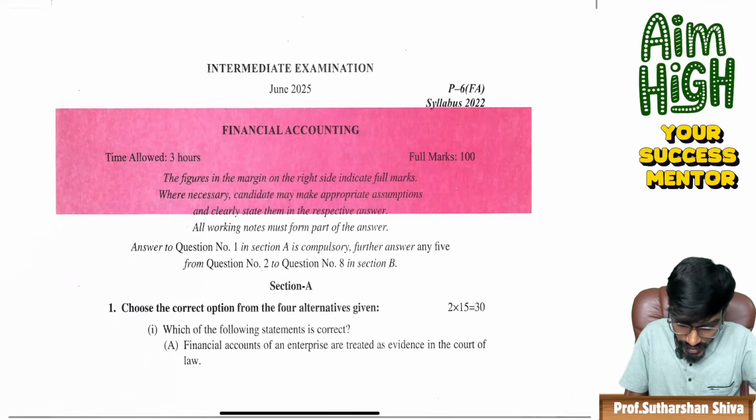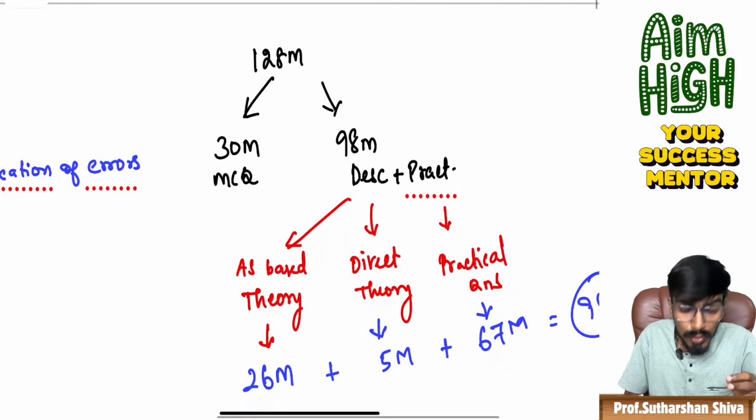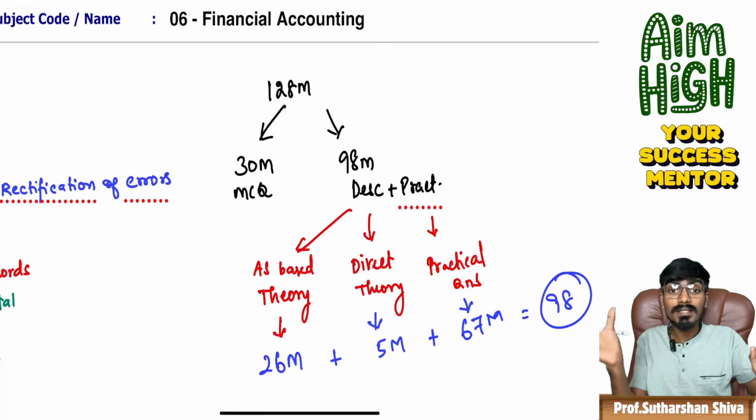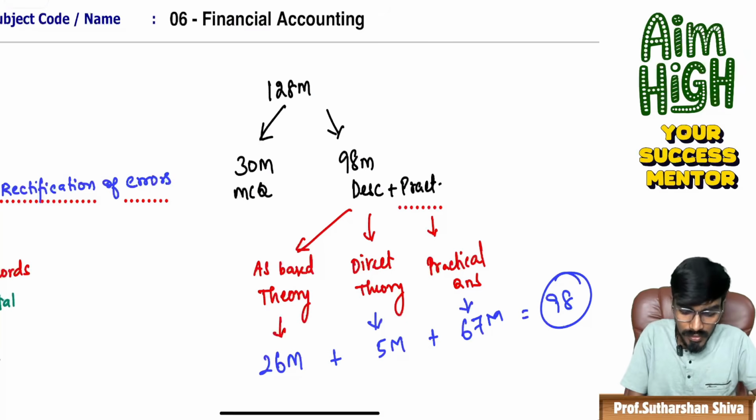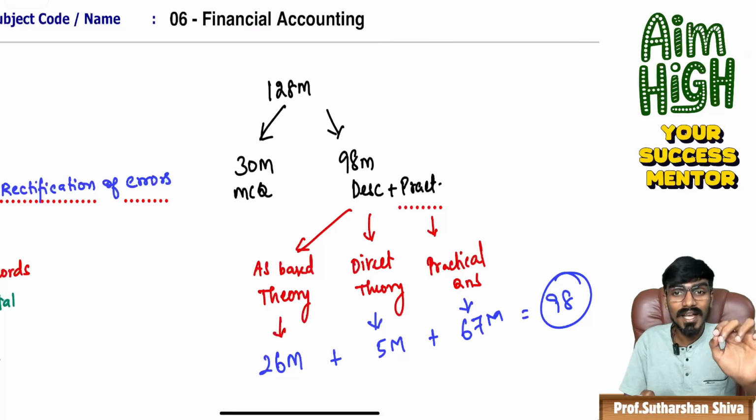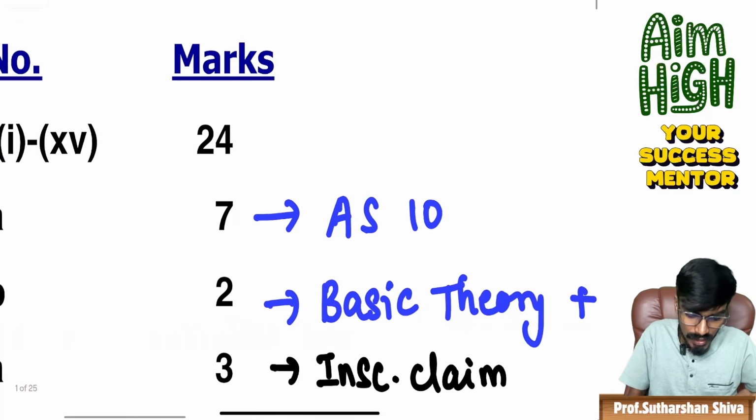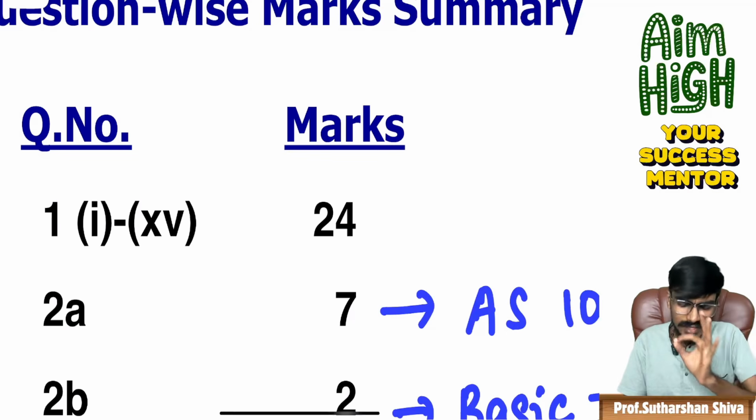On the MCQ, you know very well how the June 25 paper went: 30 marks of MCQ, and 98 marks of descriptive plus practical. The shocking truth, wait, I'll come to that. Of the 30 marks of MCQ, the student scored 24 marks. She lost 6 marks, and that's completely fine.